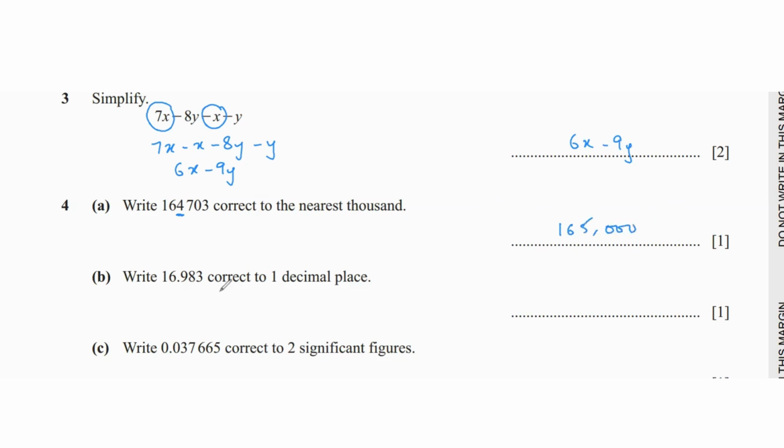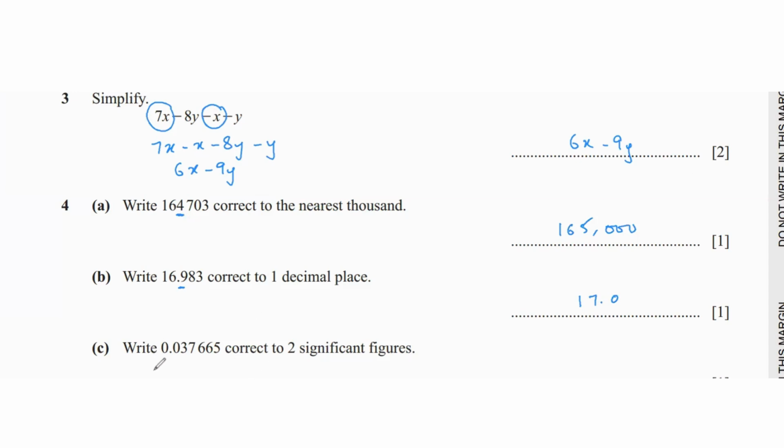Then write 16.983 correct to one decimal place. First decimal place is 9. And once again, the number next to it is 8. 8 is again bigger than 5. So we add 1 to 9, which would make it 10. So it's going to be 17.0 correct to one decimal place.